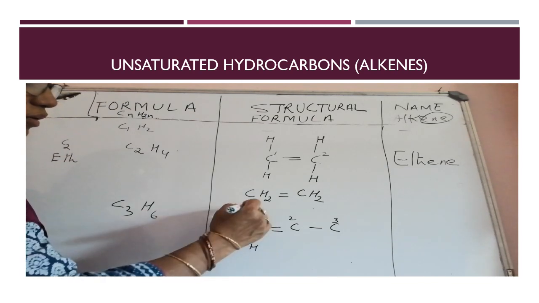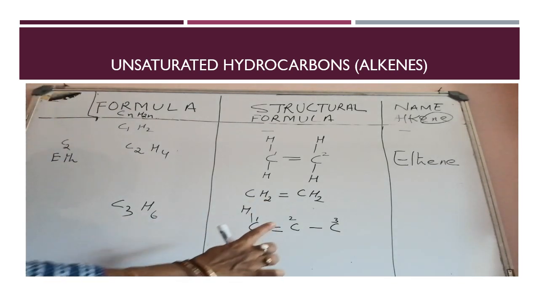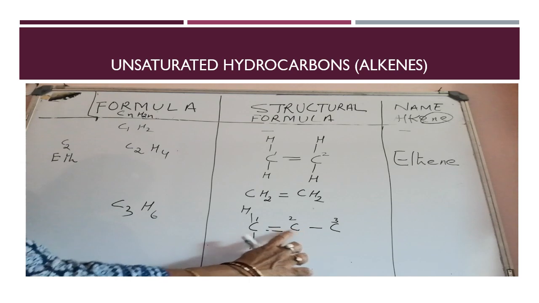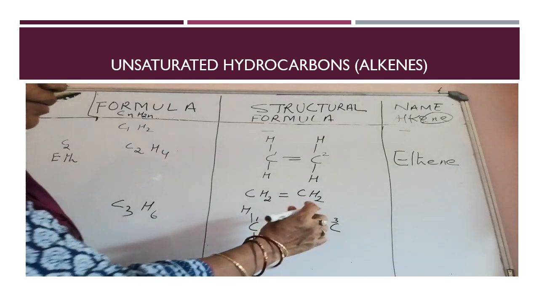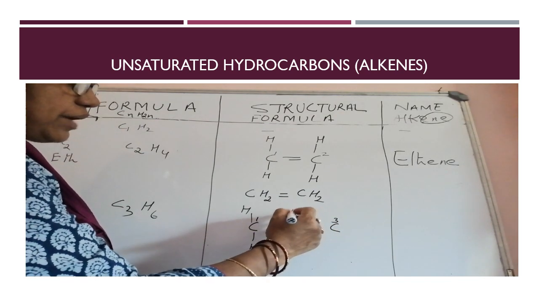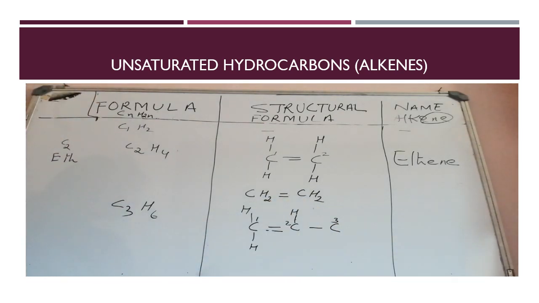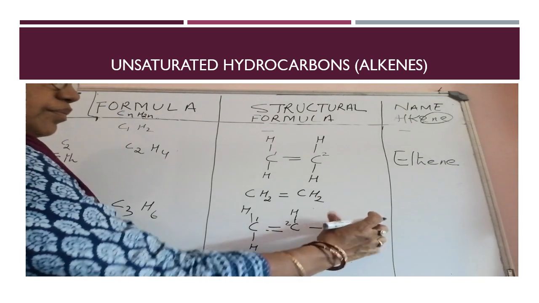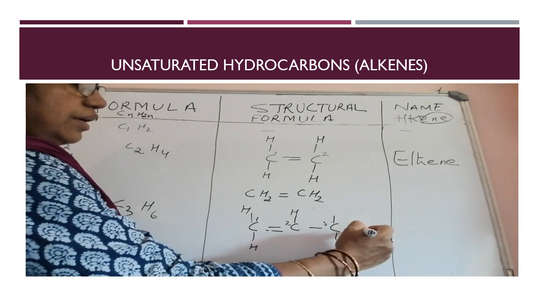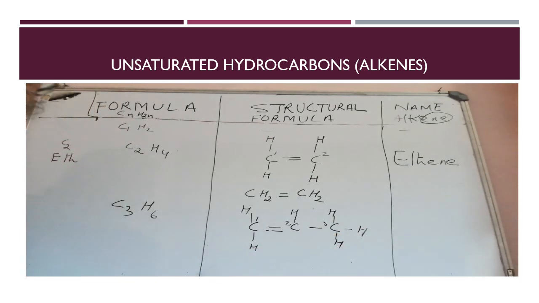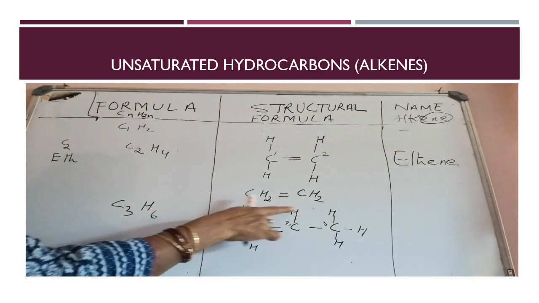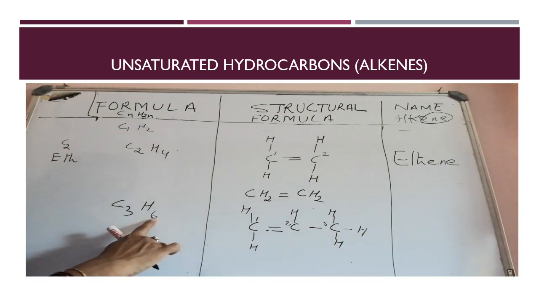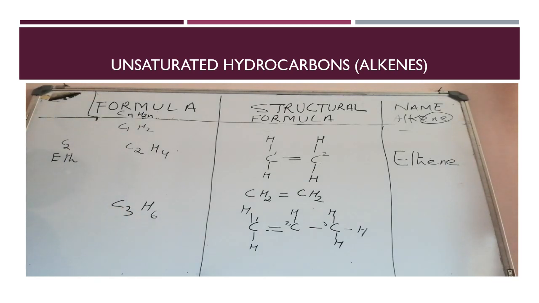So here you write down 2 hydrogens. In the second carbon atom, children, you can see 1, 2, 3. That means out of 4, 3 valence electrons are bonded and only 1 is left over. So write down 1 hydrogen here. Whereas in the third carbon atom, 1, 2, 3 hydrogens. Now you can count the total number of hydrogens in this compound: 1, 2, 3, 4, 5, 6. 6 hydrogen atoms as per the molecular formula.